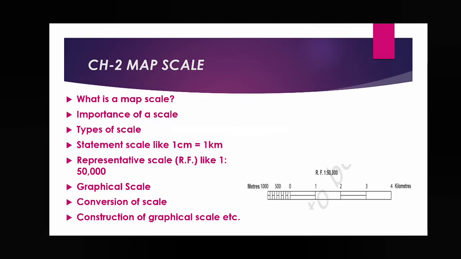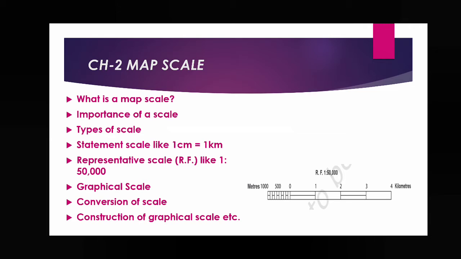Next is chapter 2, map scale. I have already told you in chapter 1 that one important component of a map is map scale, because scale is the thing which helps us represent any feature on a map in a reduced form. Reduced form means, for example, you want to represent a railway line.